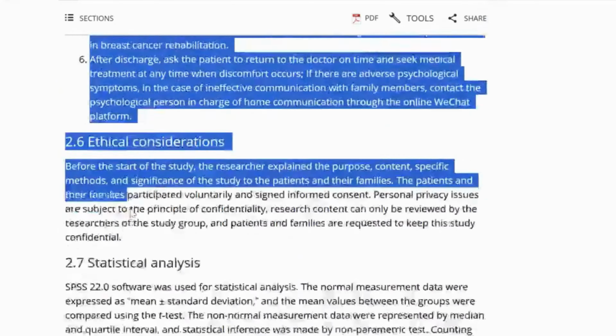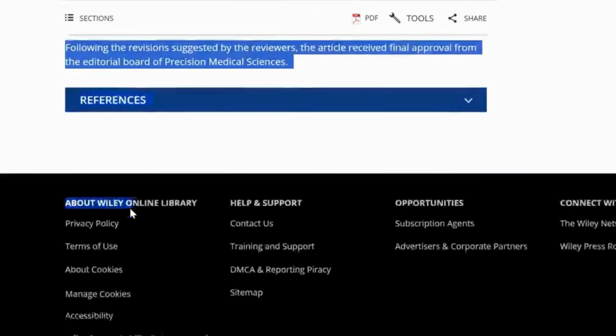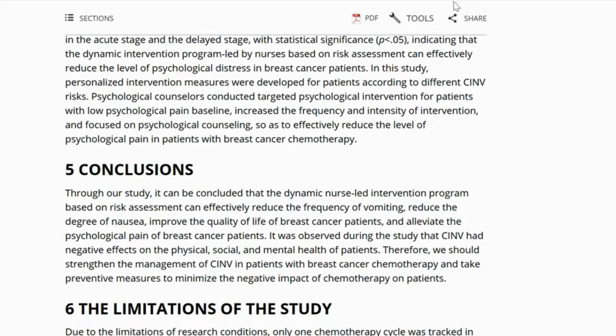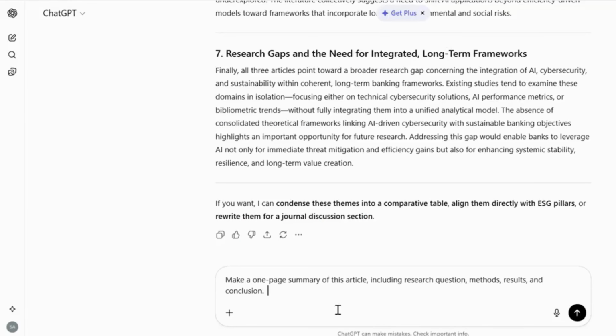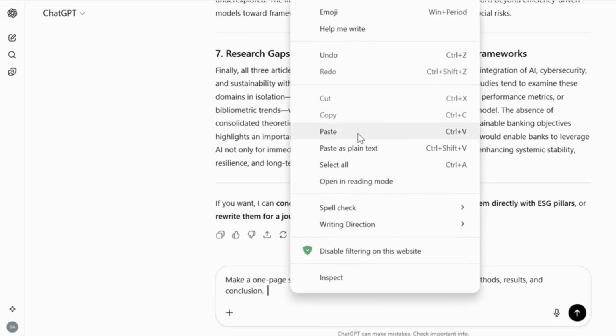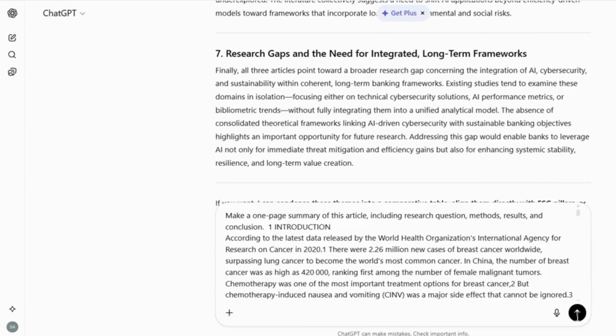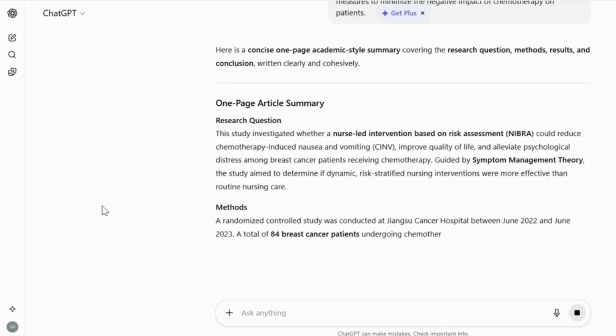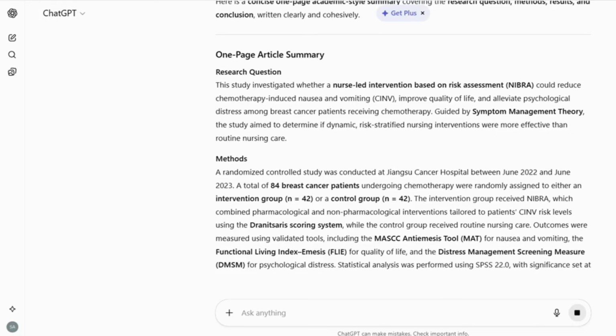If you think the article is very long and ChatGPT may not accept it, you do not need to copy the results section. Instead, copy only the introduction, background, literature review, methodology, and discussion sections, because the results are often also presented in the discussion section. Then paste this content into ChatGPT.